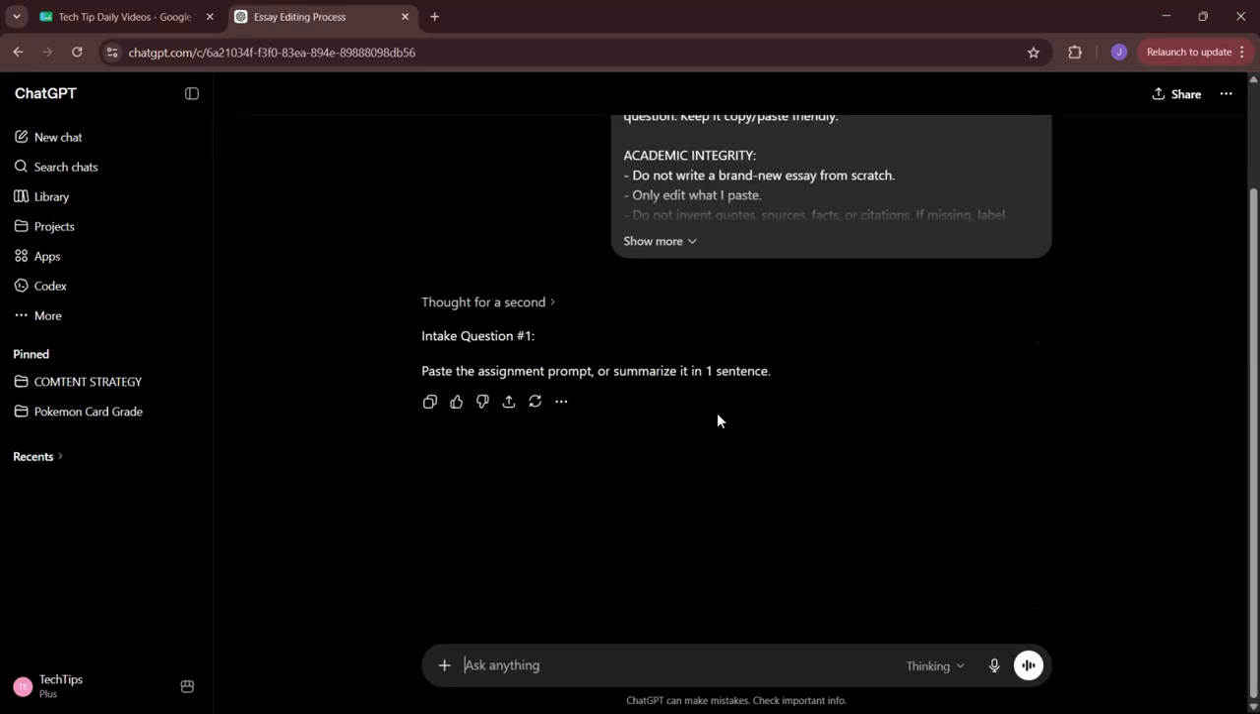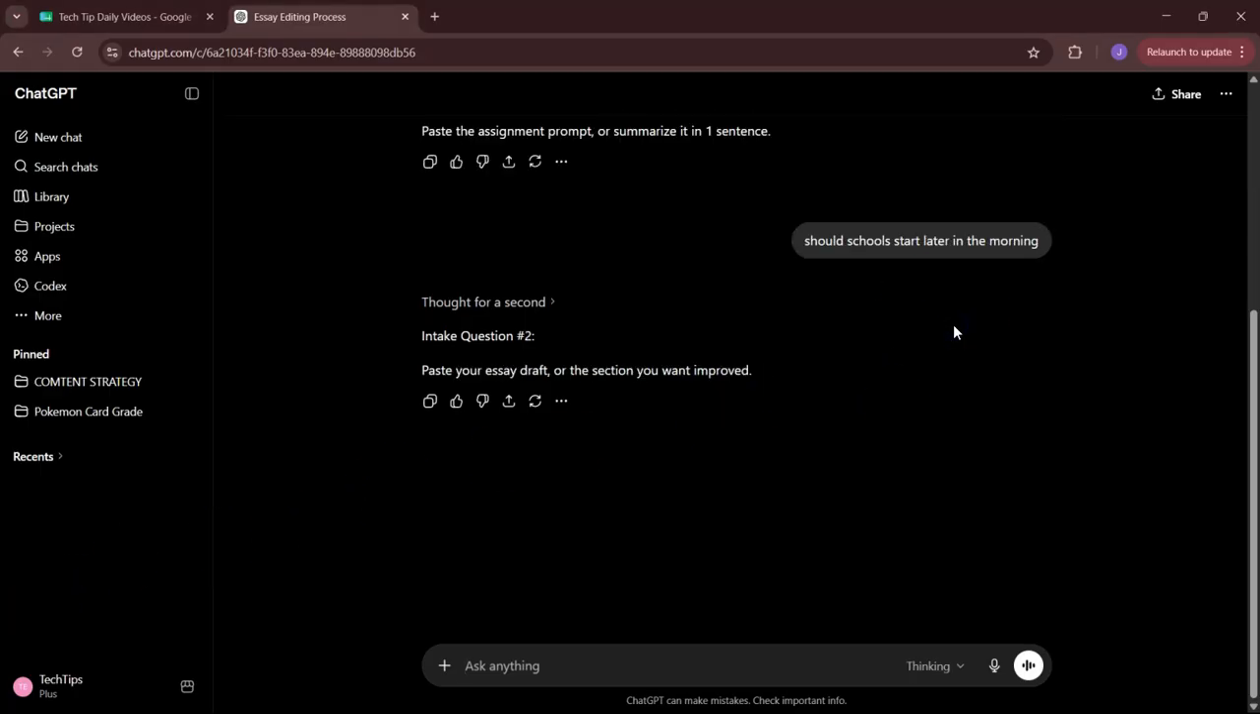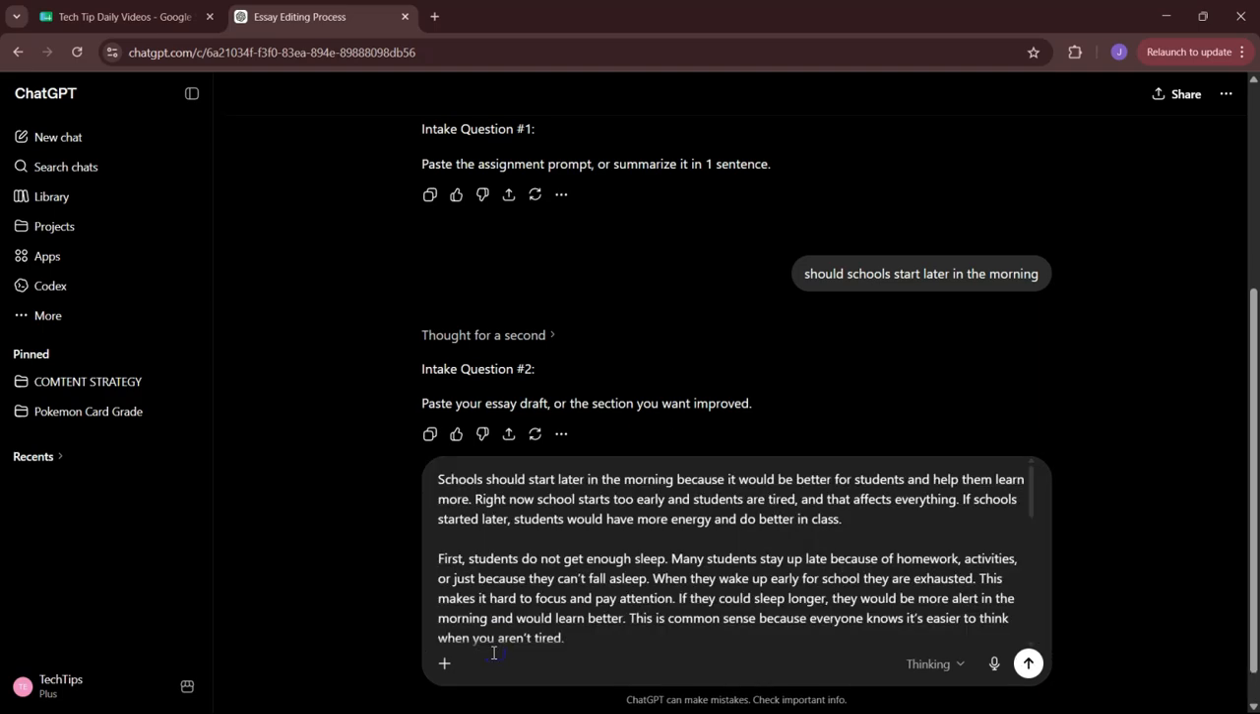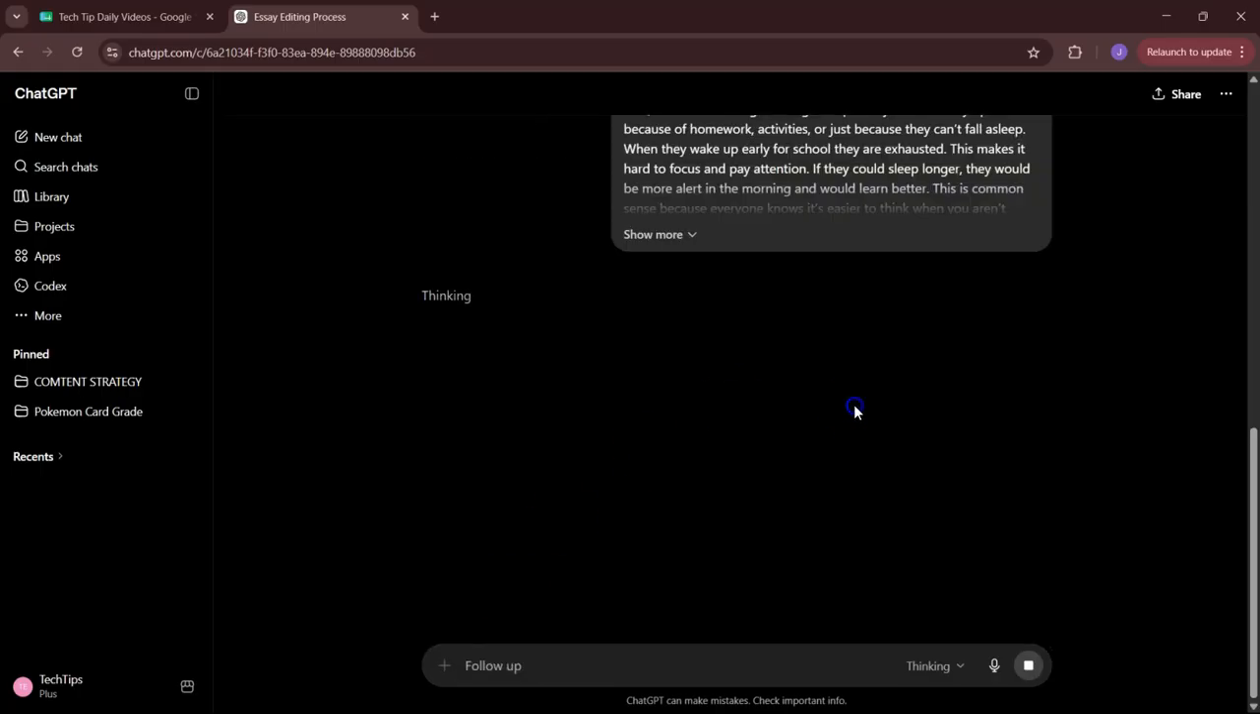So as you see here, it basically asks a series of intake questions. Sometimes it asks more, sometimes it asks less, depending on what we provide. But as you see here, it says, paste the assignment prompt or summarize it in one sentence. So I went ahead and just responded with a fake essay that we're talking about, and I said, should school start later in the morning? Then it asked for us to actually paste our draft, or specifically the section that we want to improve. So I'm just going to paste an entire draft of a pseudo essay that's not perfectly written, just to show you the way that this would work.